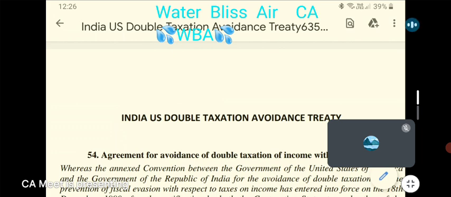Now, let us see the treaty. If the double taxation treaty says the income has to be taxed in the place where the person is resident, then it is called tax exemption method. That means it will be taxed in the state, that means in the country, in which the person, the employee, is a resident. Here in our example, the person is a resident in India. So it will be taxed only in India. It will be exempt in US.